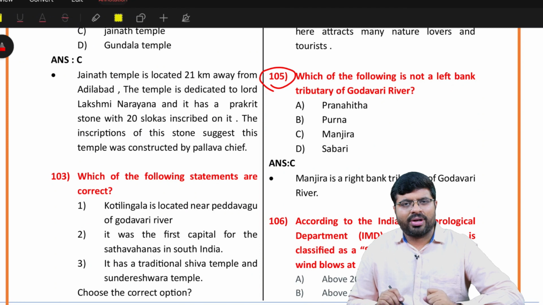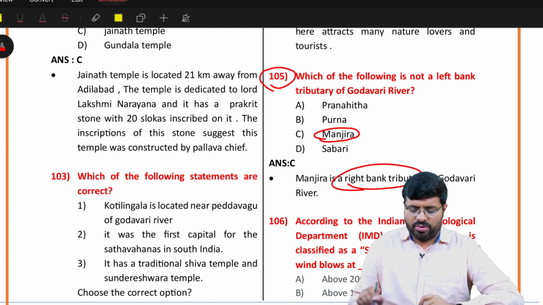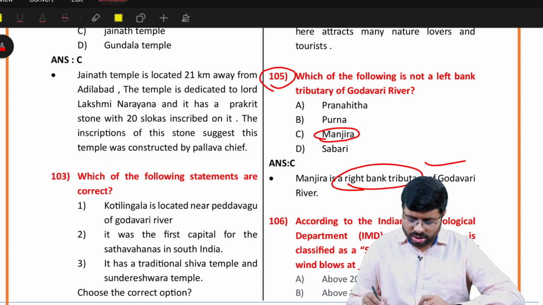Next question 105. Once again, important river Godavari. Go and check all its tributaries. Where are they moving and all? Go and revise that. Manjira is a right bank tributary. You should know about that, right? So Manjira is a right bank tributary.